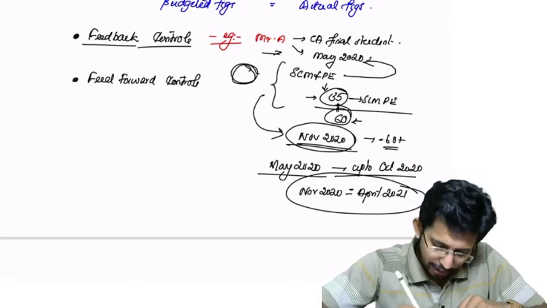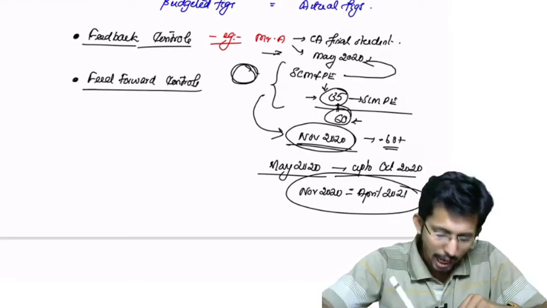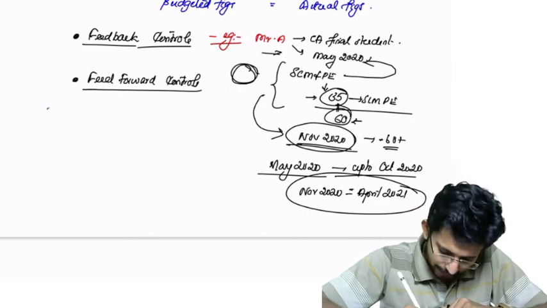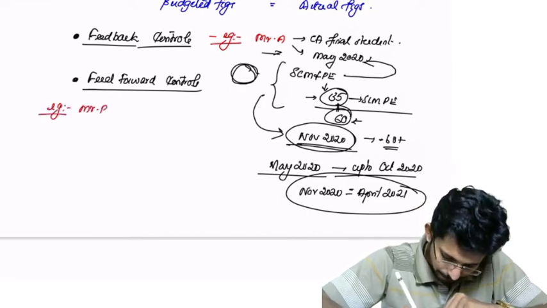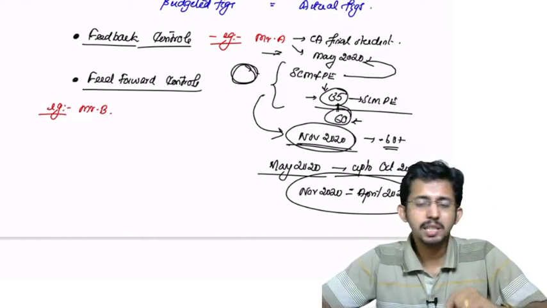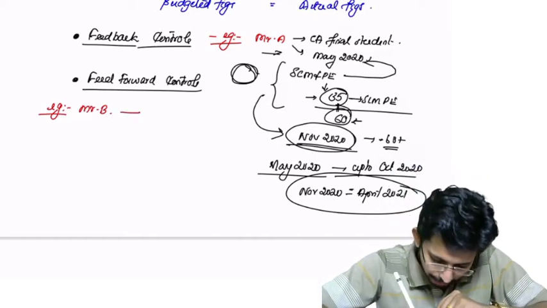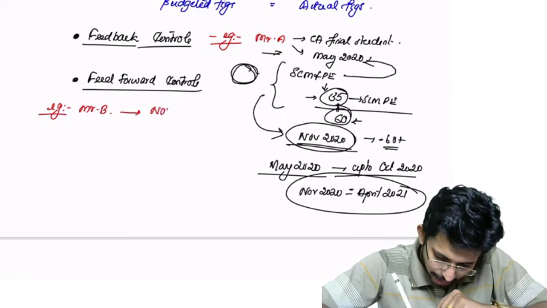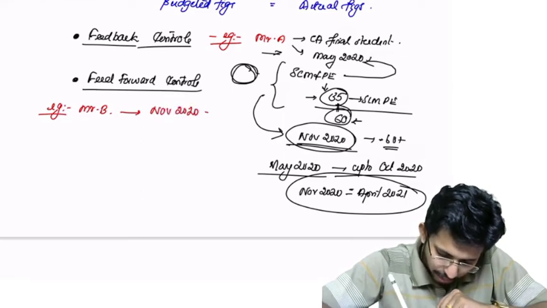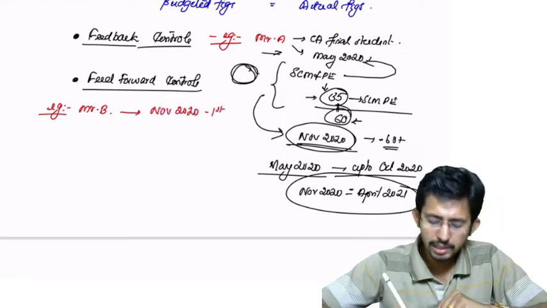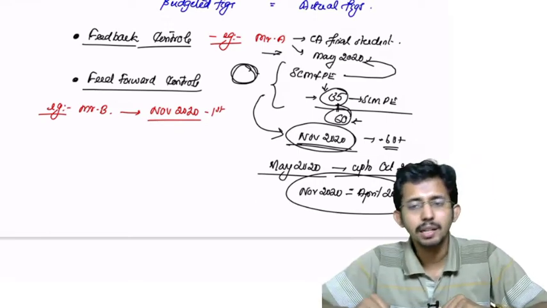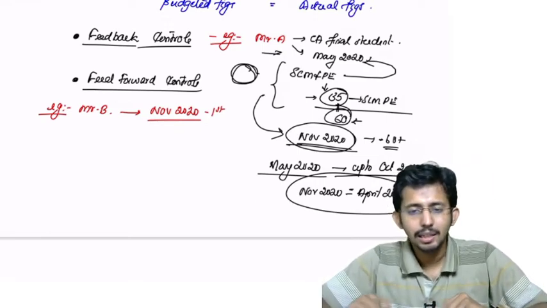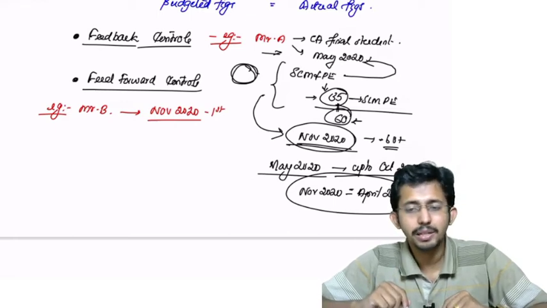Now coming to what do you mean by feed forward control? I will come to an example. Again, the same example. Here, instead of Mr. A, it is Mr. B. What did Mr. B do? Mr. B is going to attempt his exam in November 2020 for the first time. So his first attempt is November 2020. He went and met Mr. A and asked Mr. A, hey, why did you fail last time for SCMP?